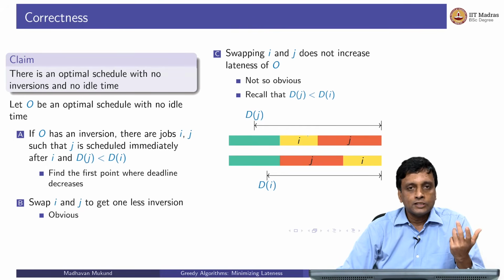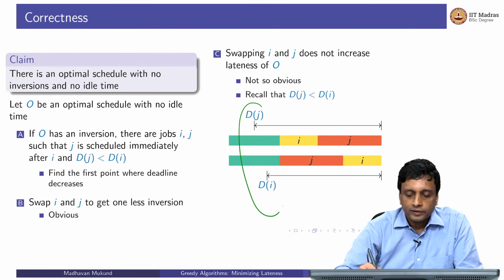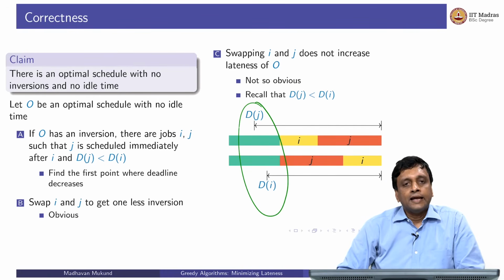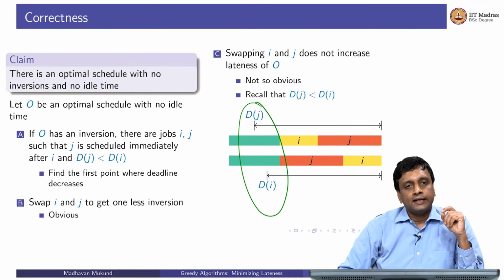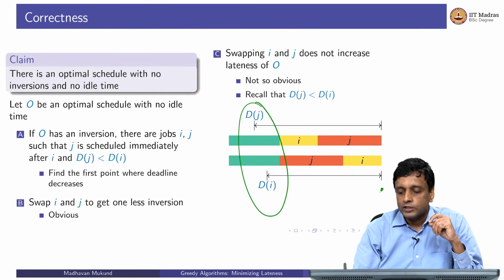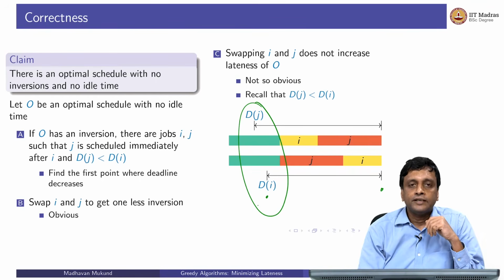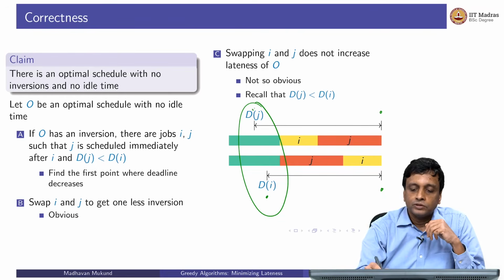But what about the lateness of i? Well, the lateness of i is certainly worse than before. So I have to compare the earlier lateness of j and the current lateness of i. But here I have this property, right? I know that the deadline for j was strictly earlier than the deadline for i. So if I look at the difference from this point to the deadline of i, it's going to be less than from here to j.